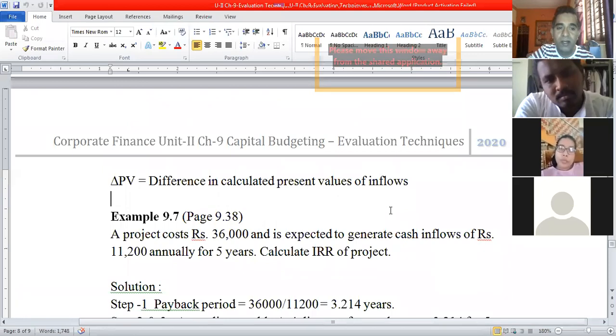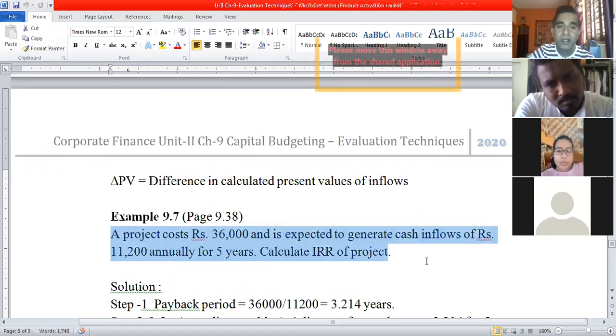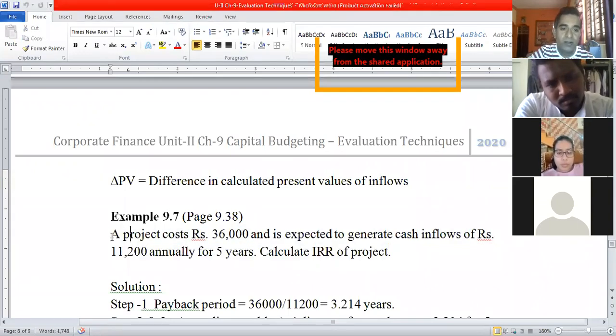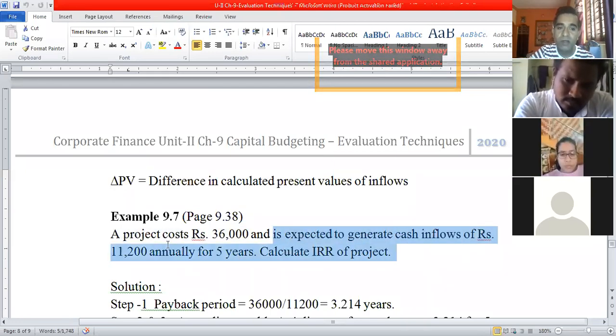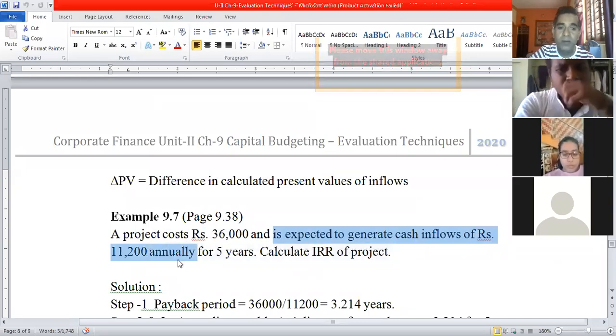After learning the two alternative equations and the steps to determine internal rate of return for annuity, we'll consider a small example and learn how internal rate of return is calculated for annuity. This is example 9.7 from the textbook. A project costs 36,000, meaning the initial cash outflow is 36,000 rupees, and is expected to generate cash inflows of 11,200 annually.